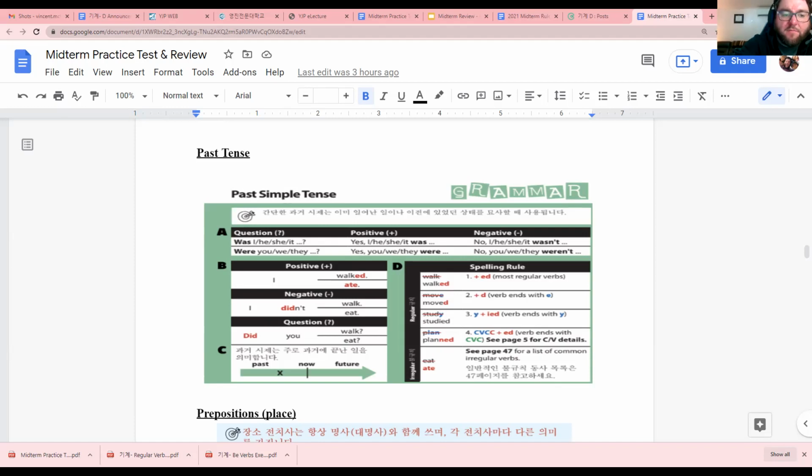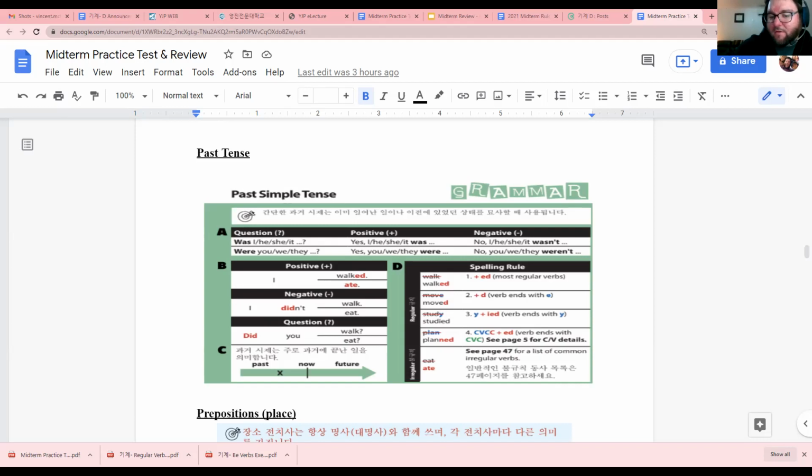Okay, and then we studied the past tense for all these verbs. We played a game with the irregular verbs, so that's the hardest. So I might ask you a question like, oh, where did you go on vacation last year? So you can say I go to Jeju. 안 돼요. So we have to change go to went.